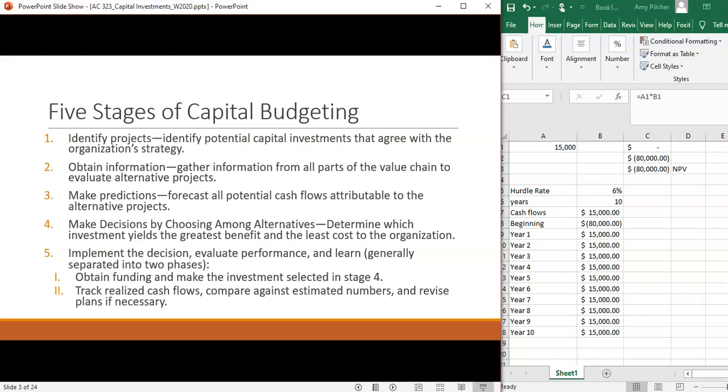Then we gather information about those projects, and all of that information includes future cash flows, future expenses, what the salvage value is on those projects, how long it's going to take to complete those projects, etc. Then we're going to make decisions about which projects actually have a positive value that we're going to reap a benefit from, and we might order which projects we're going to do at what time.